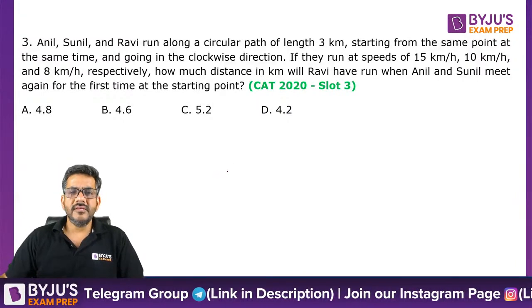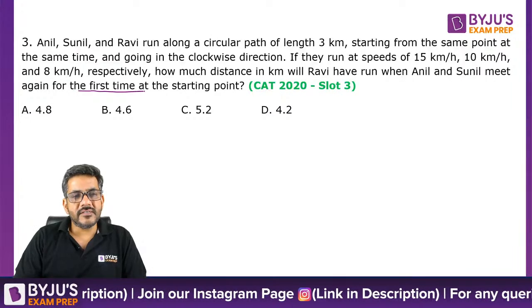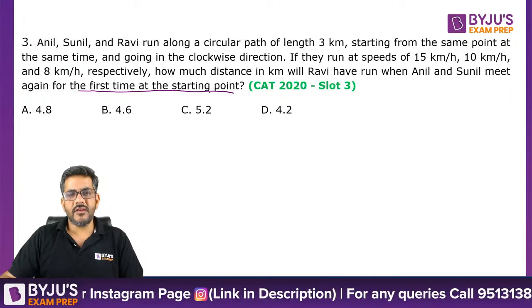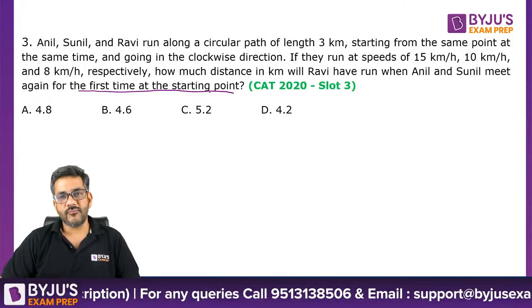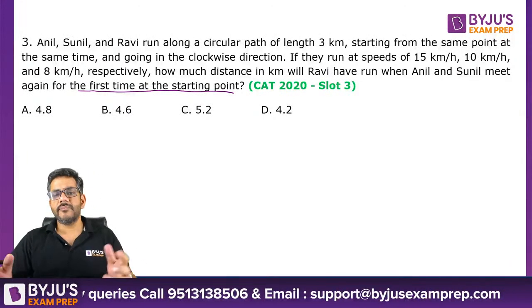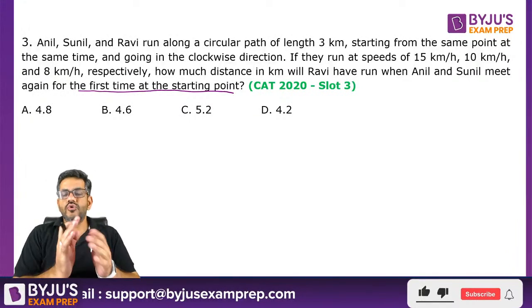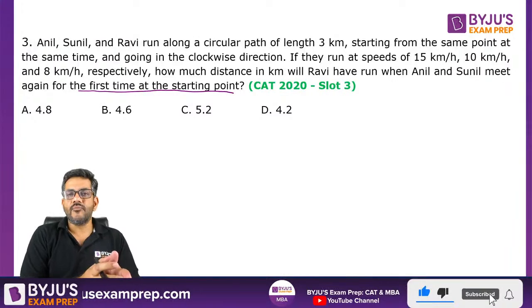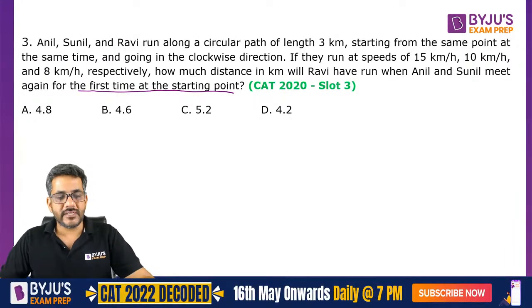See, the point is, when would two people meet for the first time at the starting point? When does this happen? We can get to know about this directly by the ratio of their speeds.